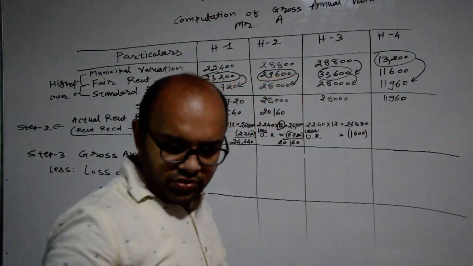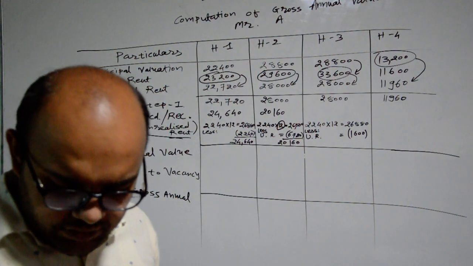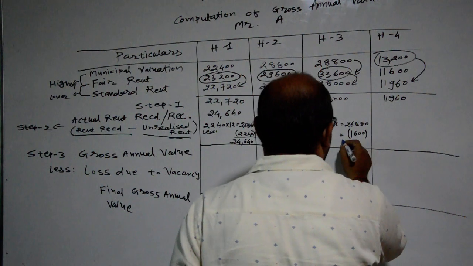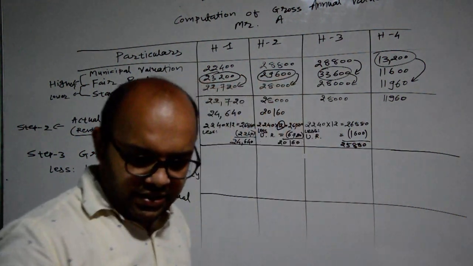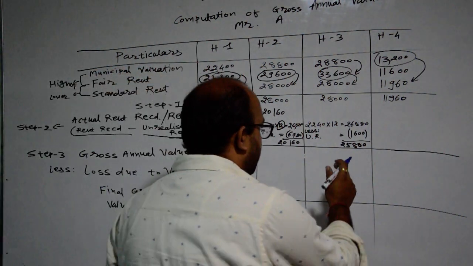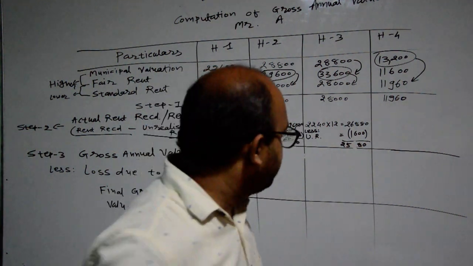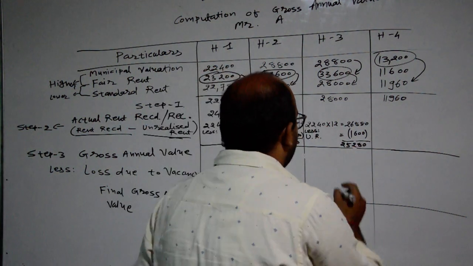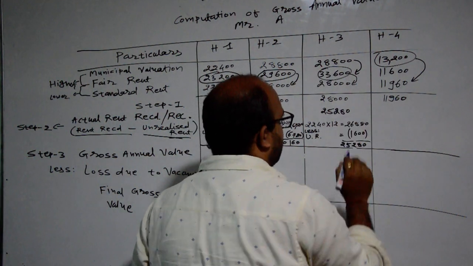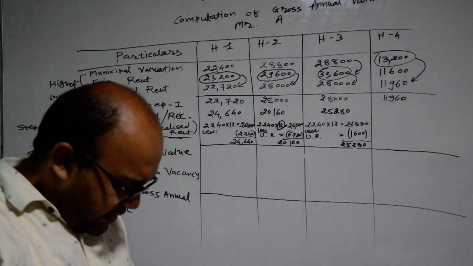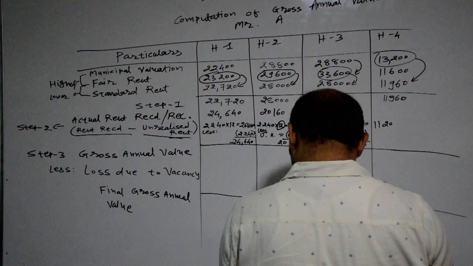So 26,880 minus 1,600 means 25,280. So here 25,280 will be considered. Then in the next house the amount is rupees 1,120.